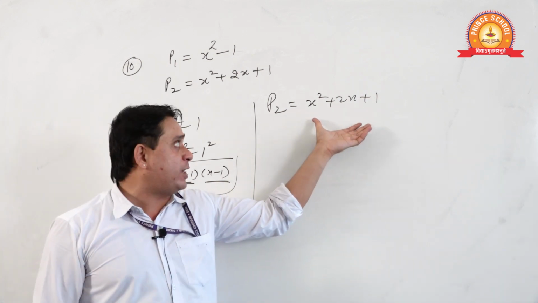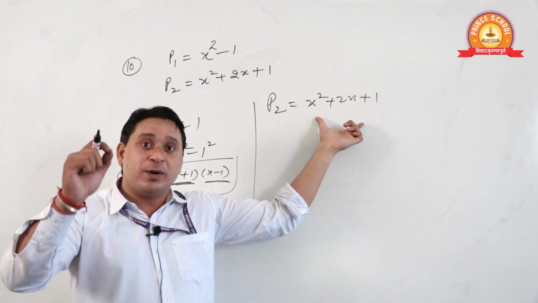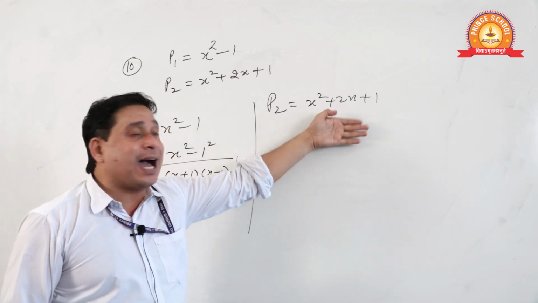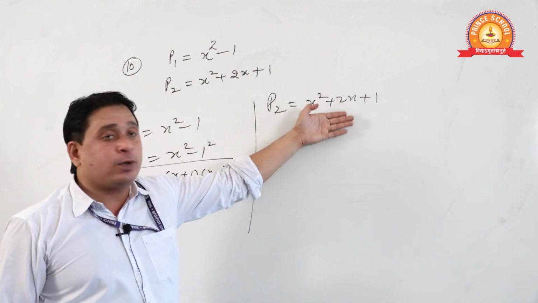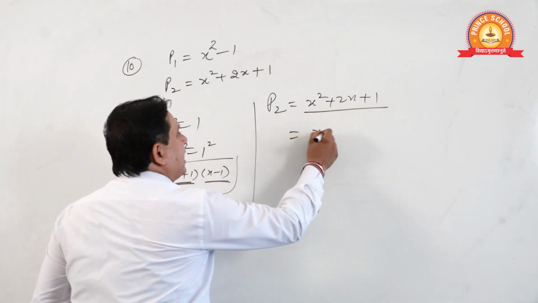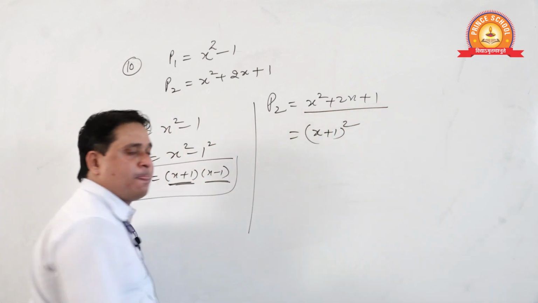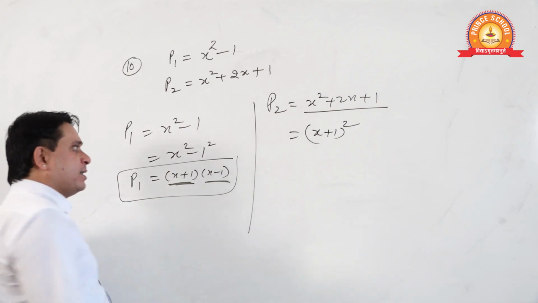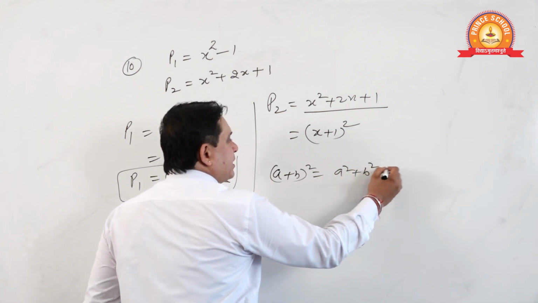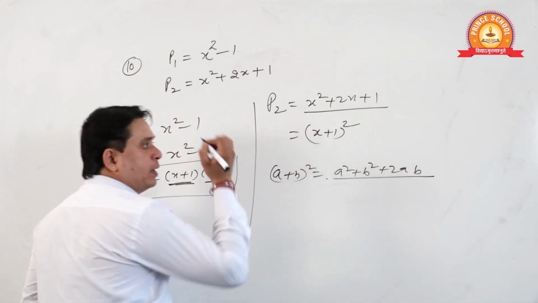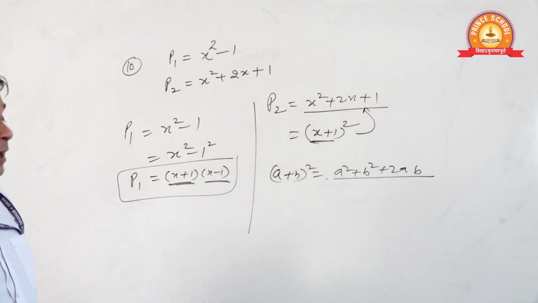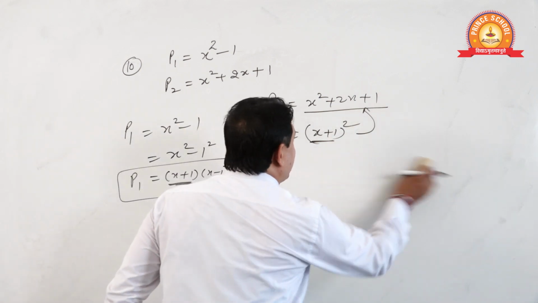And my lovely students, the students who are smart have understood what I want to make them to see. This is A plus B whole square. Can I write this like yes or no? Yes or no, students? See, A plus B whole square is A square, B square, 2AB. Apply on this, you will find this. Yes or no? Still, some delay students are also there.